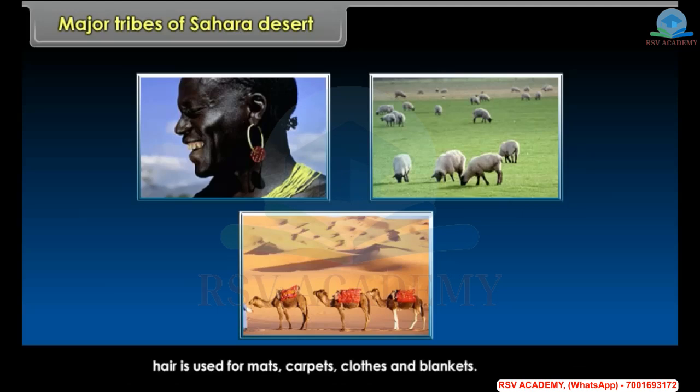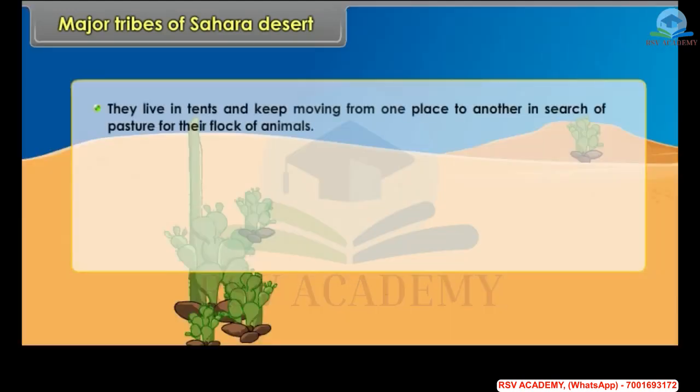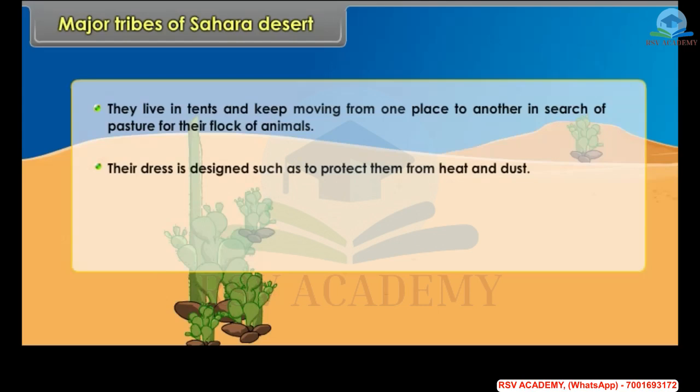Hair is used for mats, carpets, clothes and blankets. They live in tents and keep moving from one place to another in search of pasture for their flock of animals. Their dress is designed such as to protect them from heat and dust.